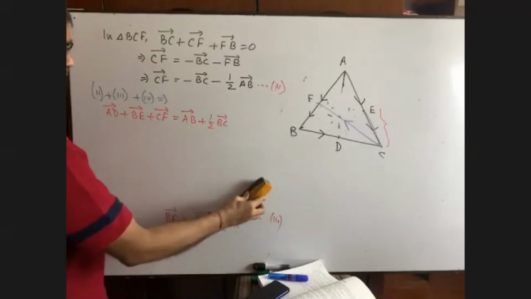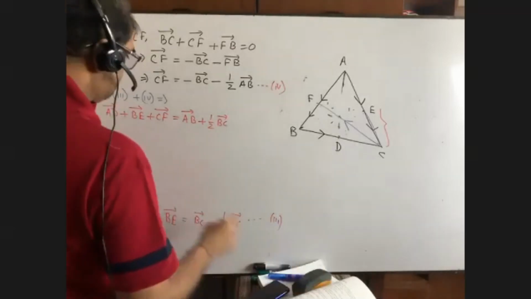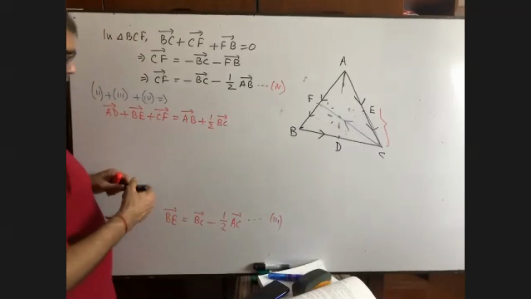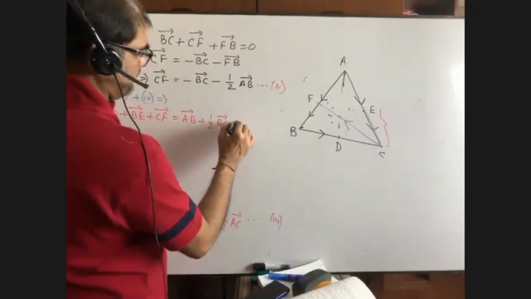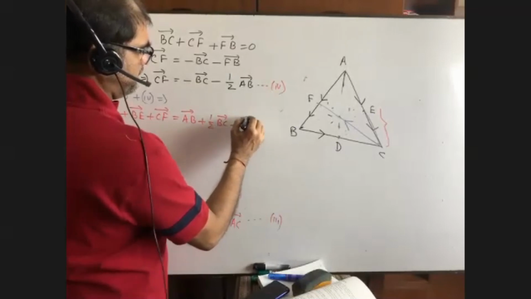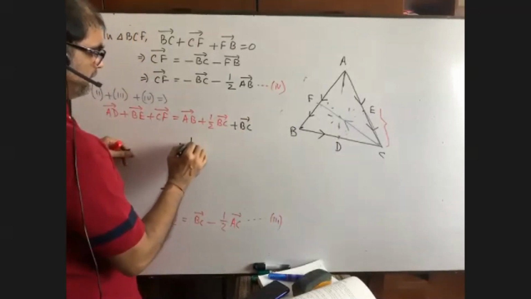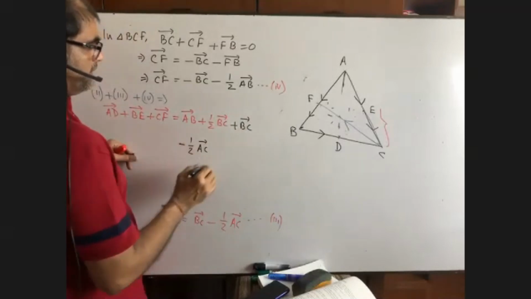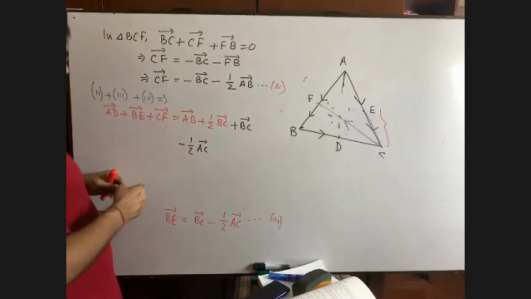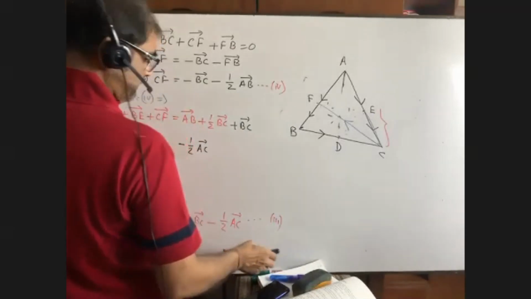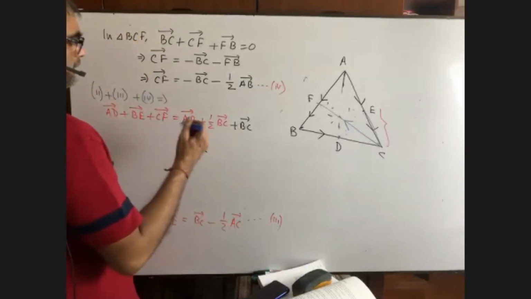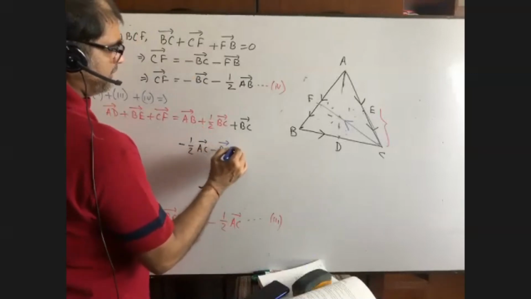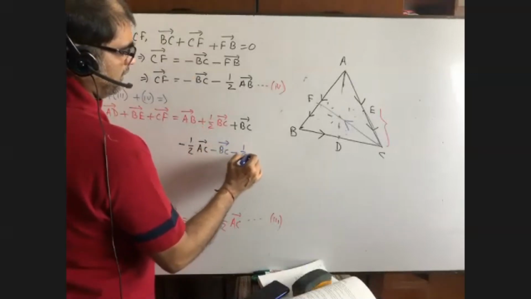Then what is the value of BE? BC minus half of AC. Write down BC minus half of AC. Then what is the value of CF? CF equals minus BC minus half of AB.